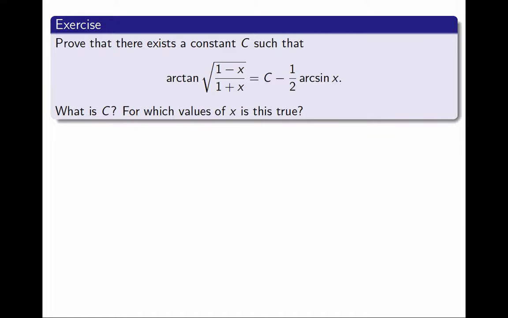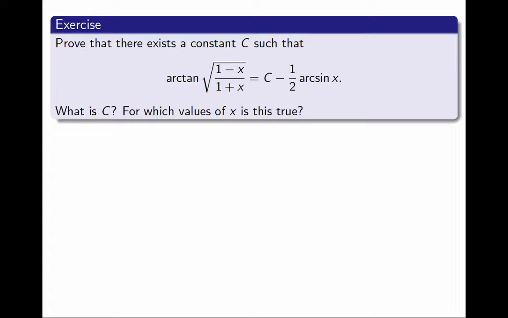This exercise. I want to prove that there exists a constant c such that this big identity is true. Arctangent of root (1 minus x over 1 plus x) equals c minus 1/2 arcsine x. And I want to know what the value of the constant is and for which values of x this is true. I invite you to pause the video now and try to solve this problem using the previous result, and then press play and see if I solved it the same way.